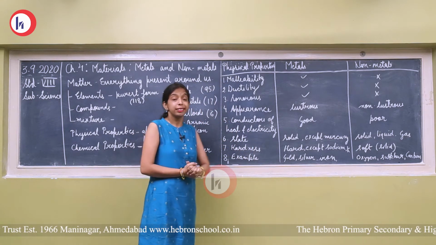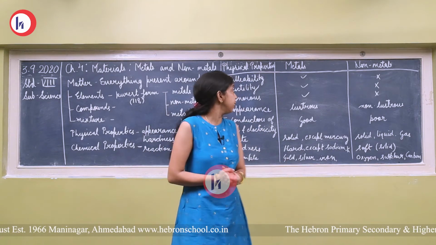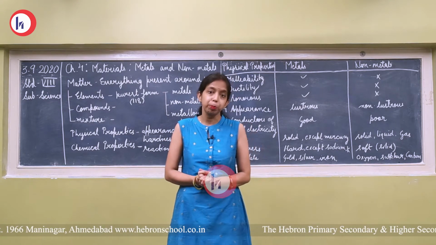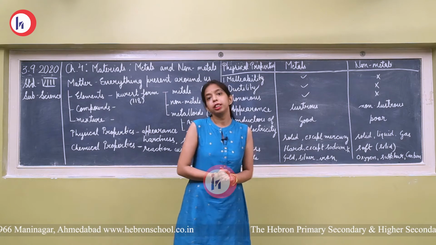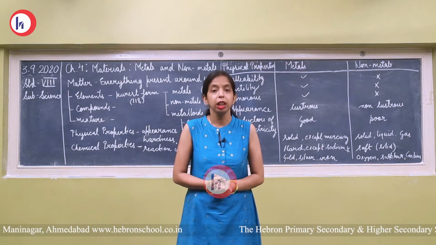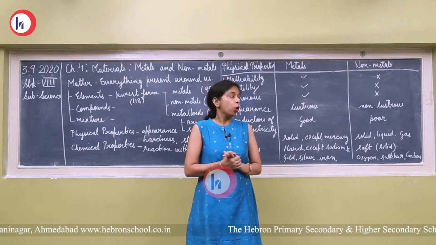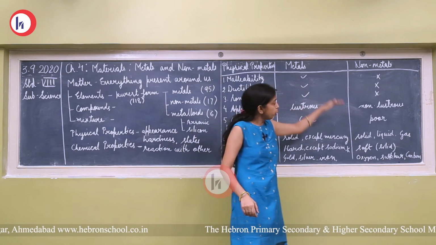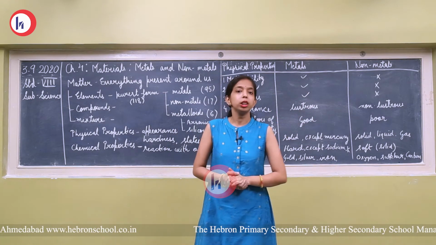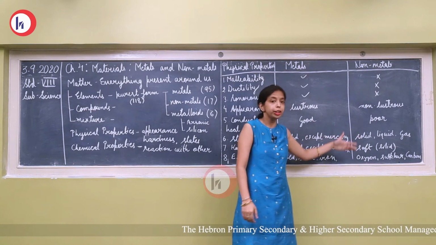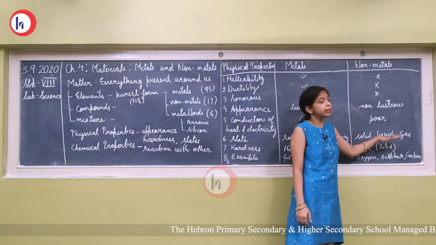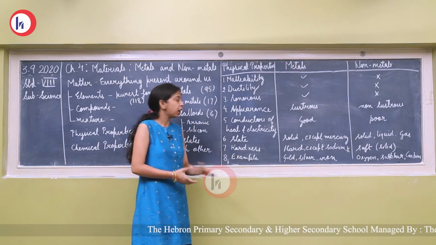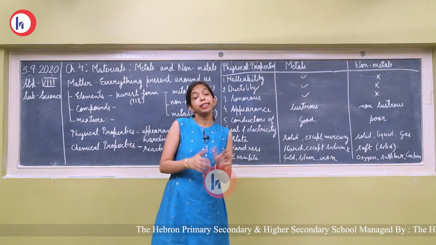Now the next is state. State means solid, liquid or gas. Metals are generally solid. All metals are solid except one, mercury. Mercury is the exceptional case, which is found in the liquid state. Non-metals exist in all three states: some non-metals are solid, some are liquid, and some are found in the gaseous state. Now their hardness. Suppose something is solid, is it hard or soft?